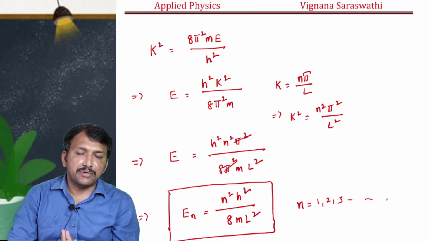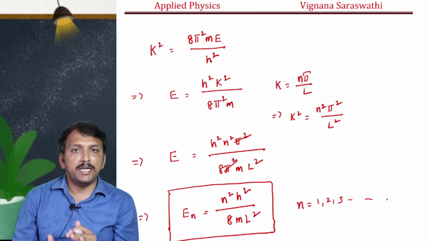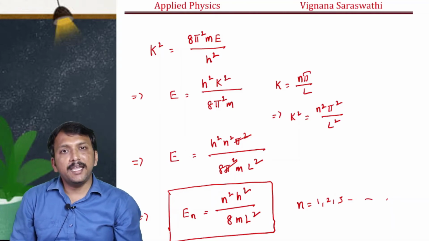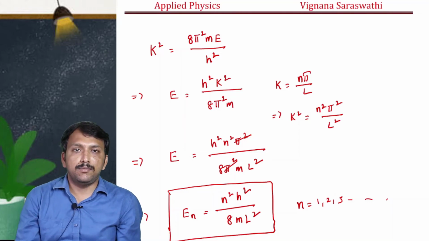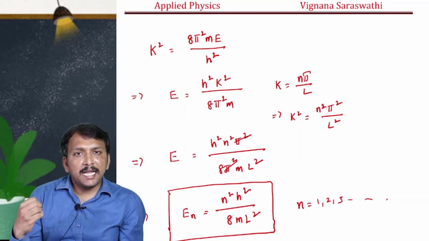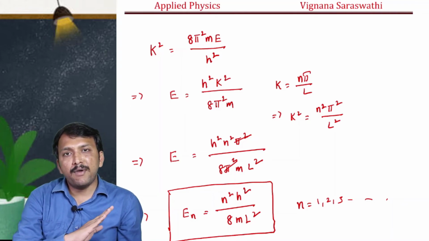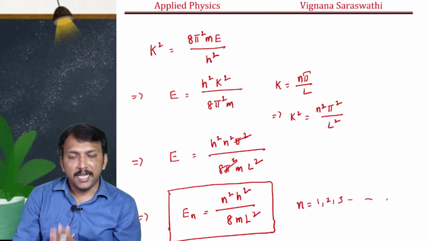It's not continuous. We get E1, E2 energy levels. Also, one more point: n is not equal to 0, so a particle certainly exhibits some energy. The energy of a particle can never be equal to 0. That energy is called the zero point energy, right.